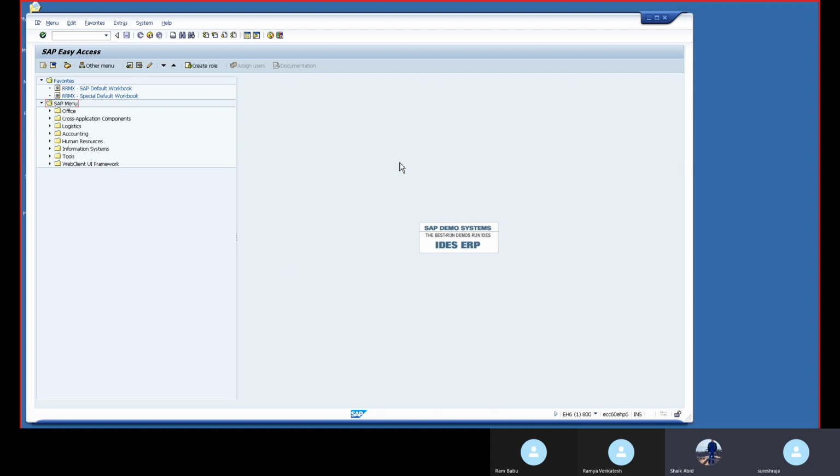Now we will do one small parking. Write the T code. We can change the amount and the date in the parking.